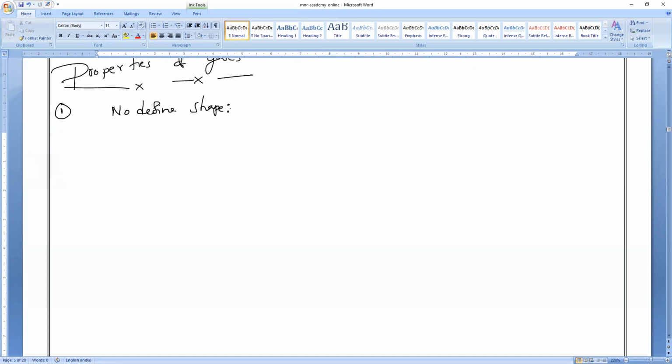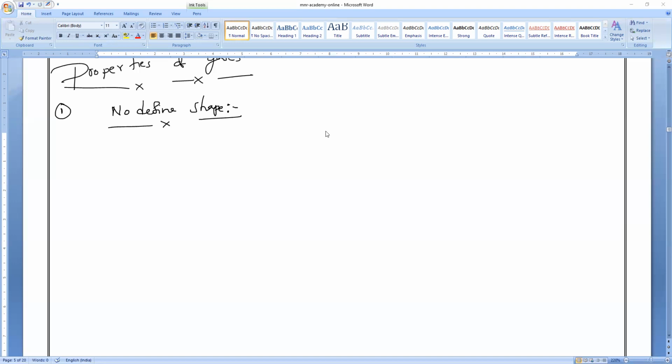Why no definite shape? Because particles are very loosely packed. The particles are very far from each other, so they do not have a fixed shape. That is the reason they have negligible force of attraction.